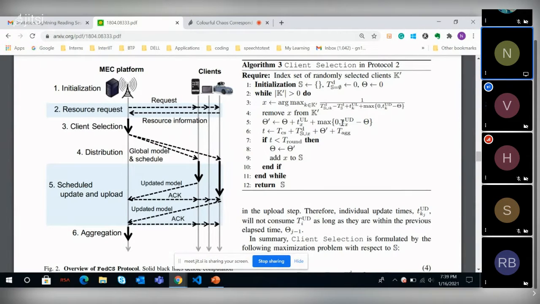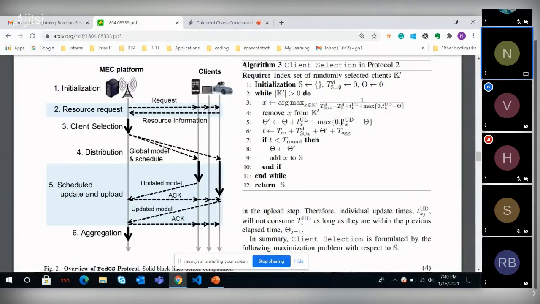I see. Got it. So basically, that device wasn't there in the previous round, but it was added in the second round, even though it was accepted in the previous round. Is that the case? Yes, it was selected but it was still updating. So it was considered for the second round again.